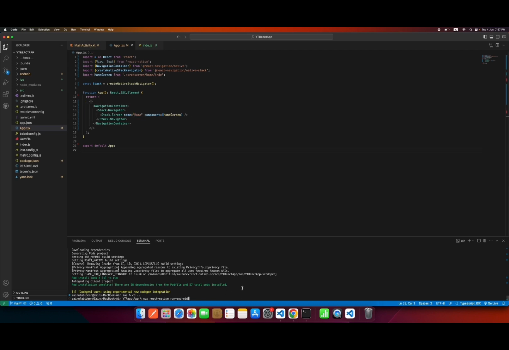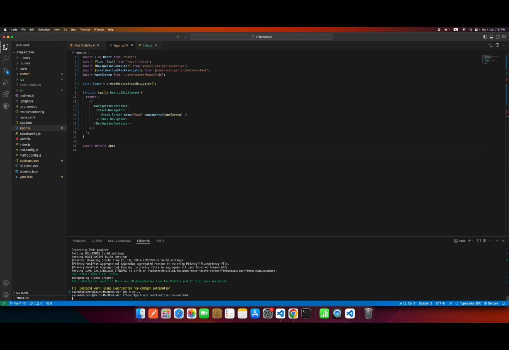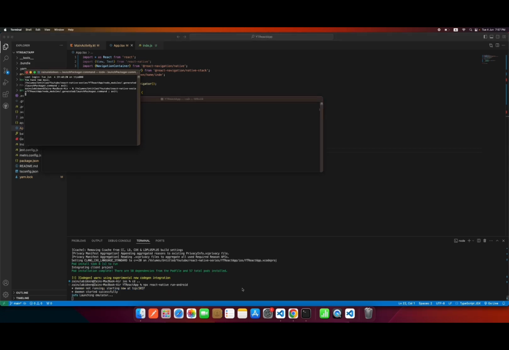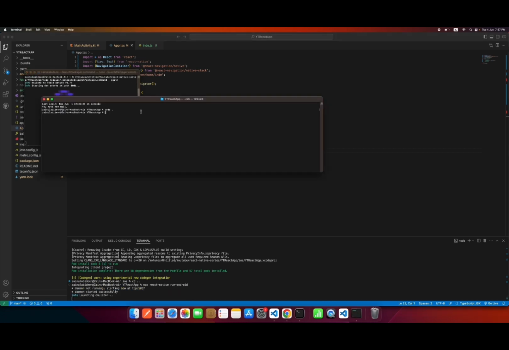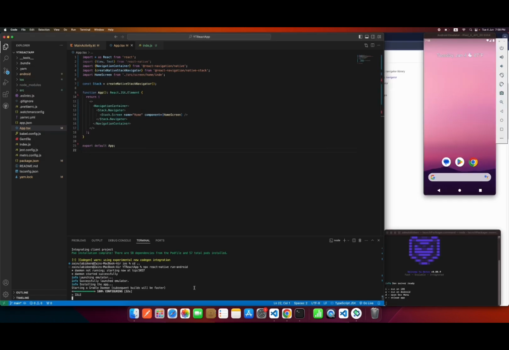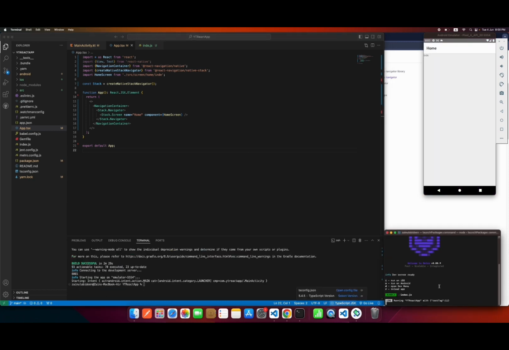So let's run this inside Android. Okay guys, let's wait for the build to complete. As you can see, our build has run successfully, and our React navigation is working very fine, and also our home screen is on the front.